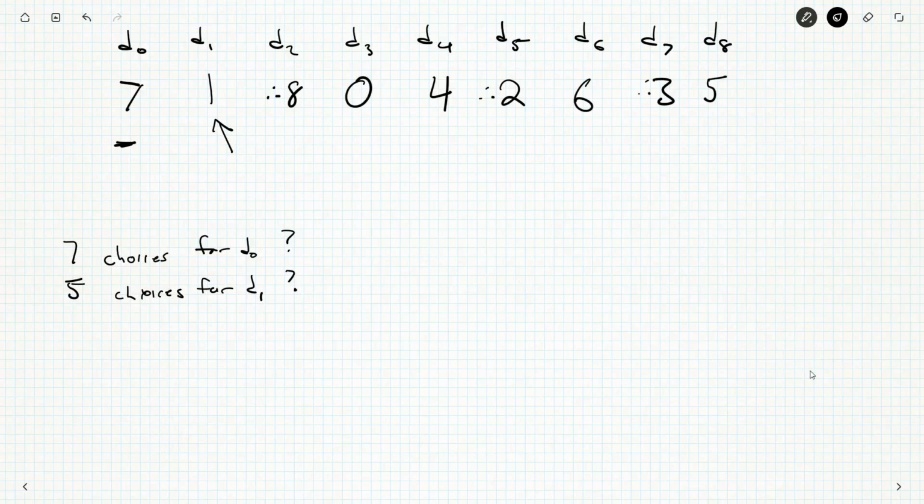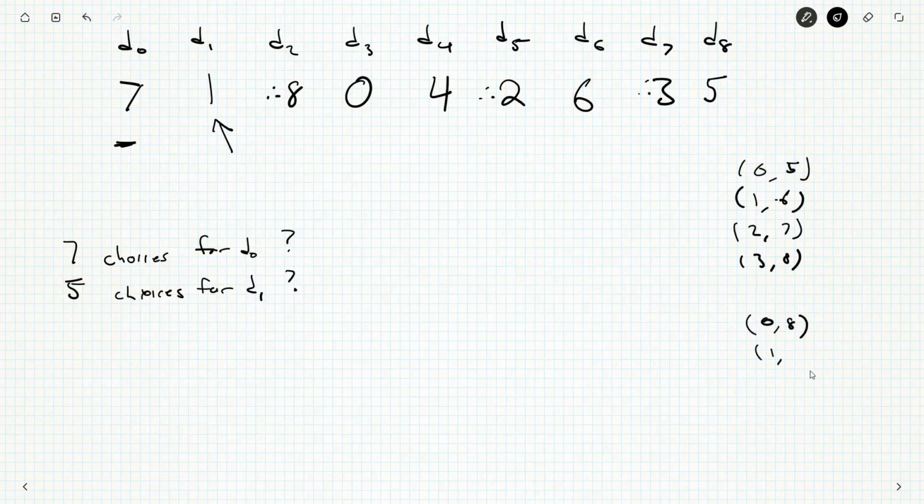Now, the other thing I'm thinking about is we have these pairs: 0 and 5, 1 and 6, 2 and 7, 3 and 8. So those are for the divisibility by 5. And then we also have 0 and 8, 1 and 5, 2 and 6, 3 and 7.